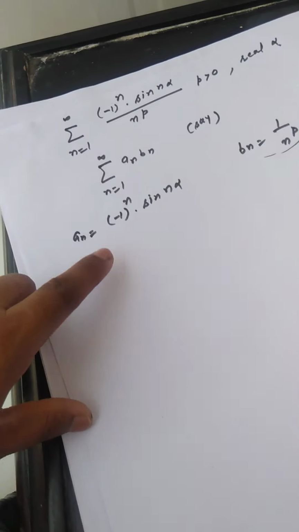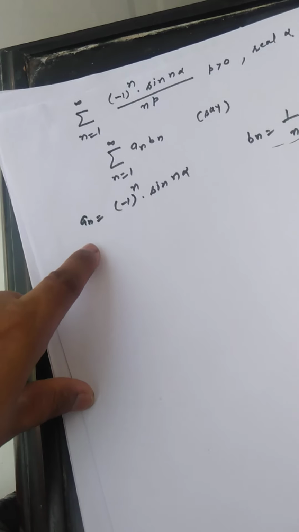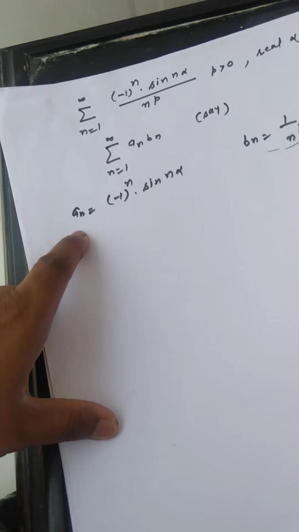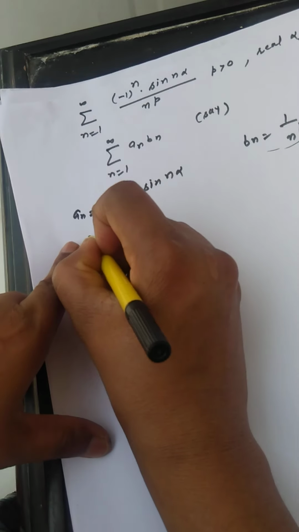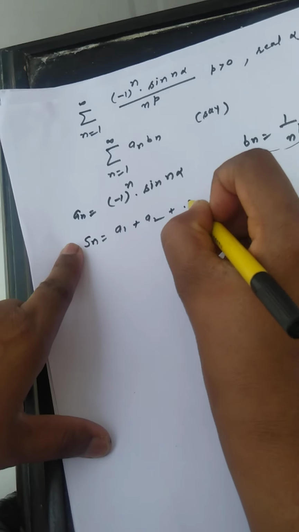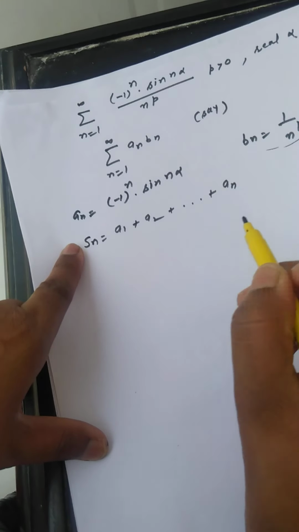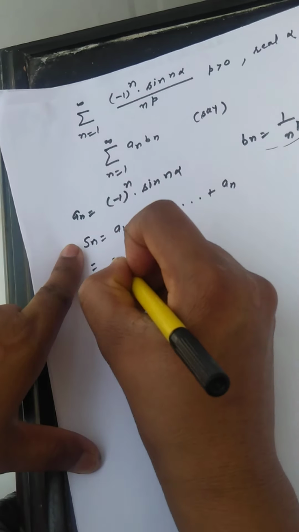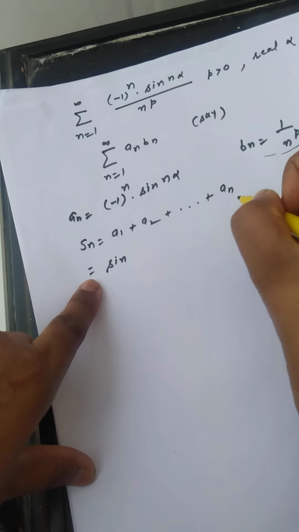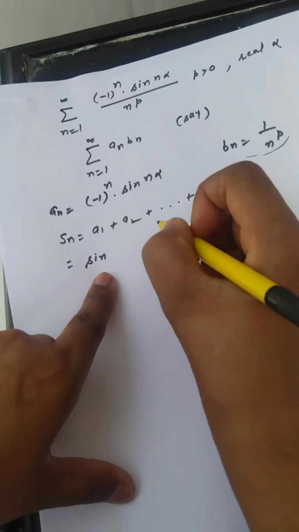This is like the previous example. Now we will show that the sequence of partial sums of this summation a_n is bounded. So what is the sequence of partial sums? S_n is a1 plus a2 up to a_n.